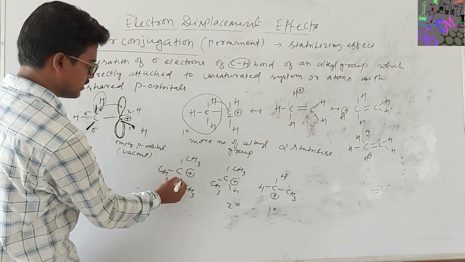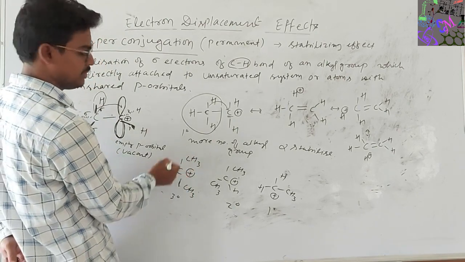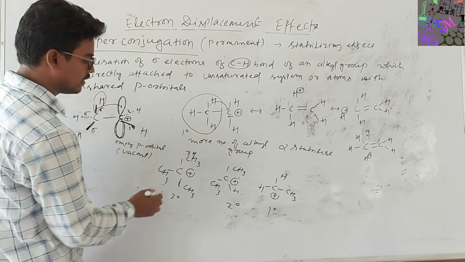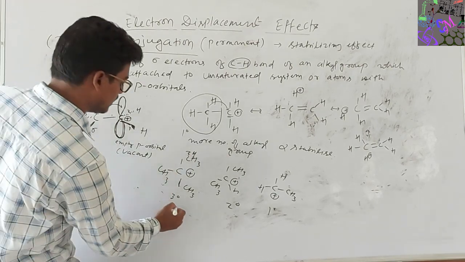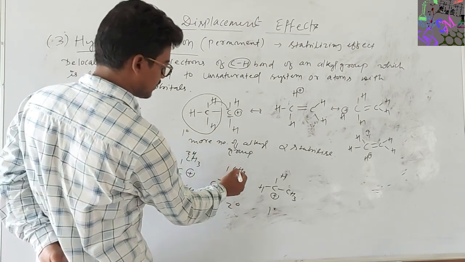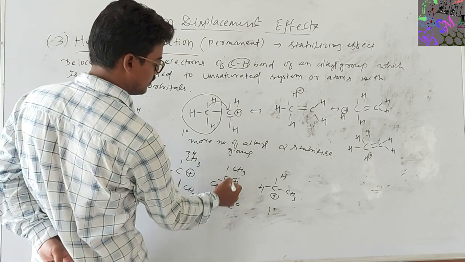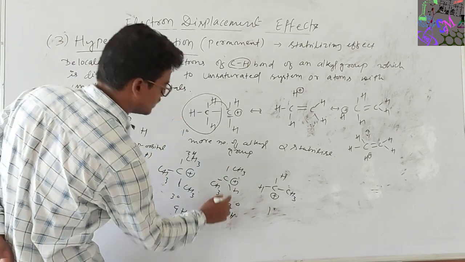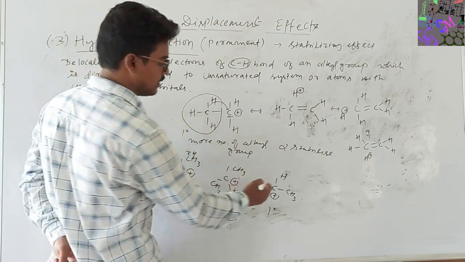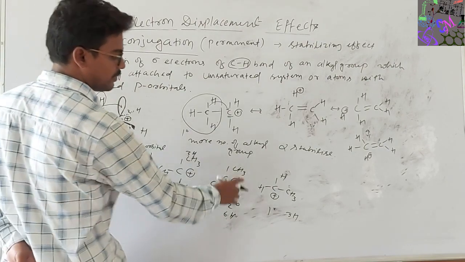This tertiary carbocation contains 3 alkyl groups, that is 3 methyl groups. One methyl group contributes 3 hydrogens, so 3 methyl groups contribute 9 hydrogens for hyperconjugation. Here 2 methyl groups contribute 6 hydrogens. Here 3 hydrogens contribute for hyperconjugation.